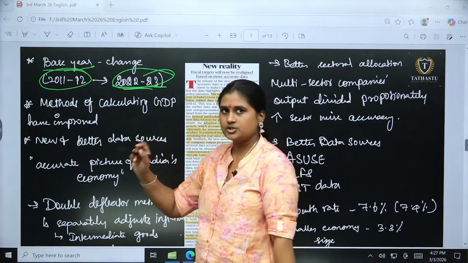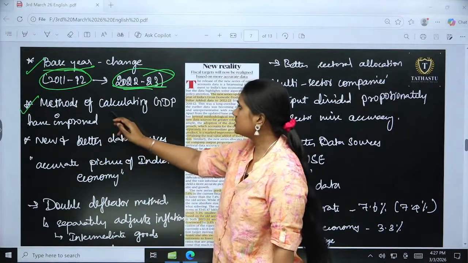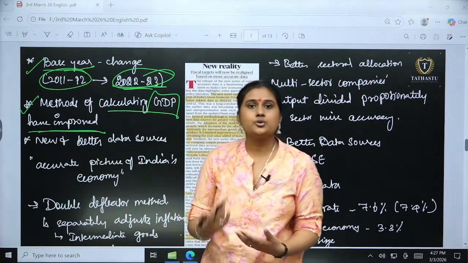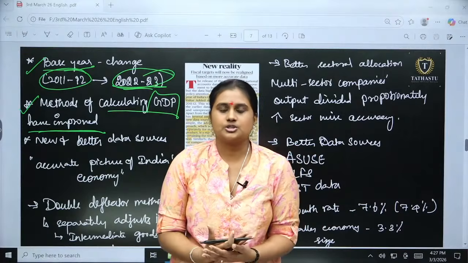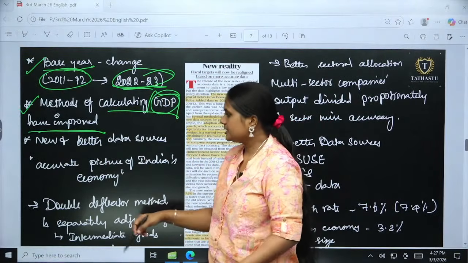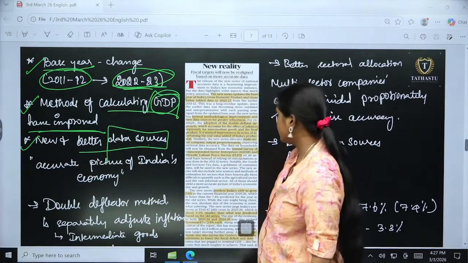Now we have changed the first thing. When it comes to the second thing, the methods of calculating GDP also have been improved. There are new technologies and new methodologies brought into the calculation of GDP. Then, new and better data sources.